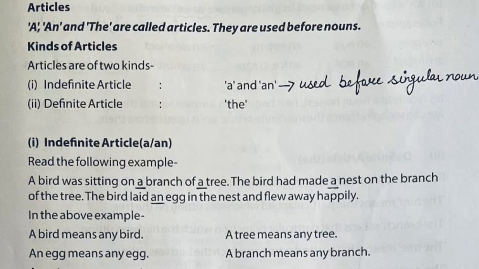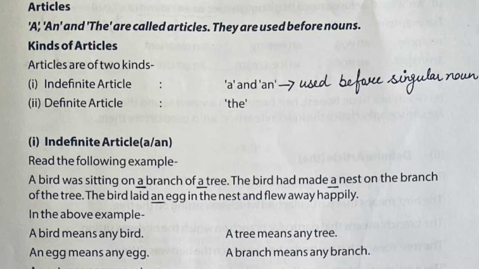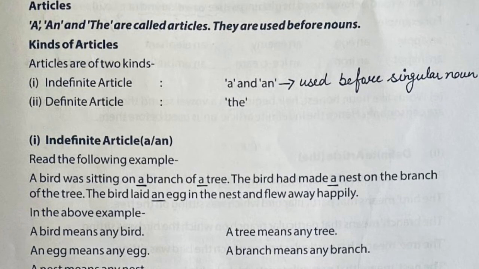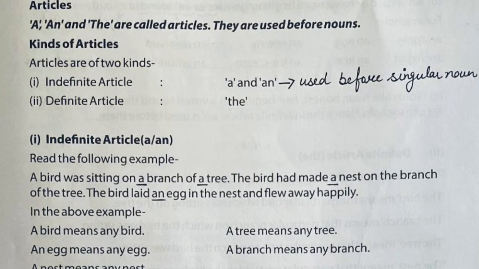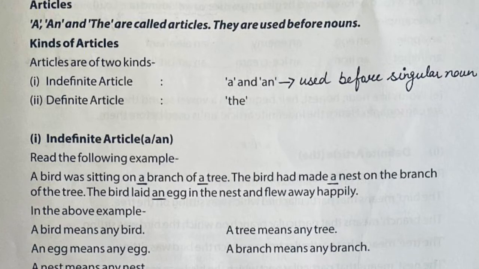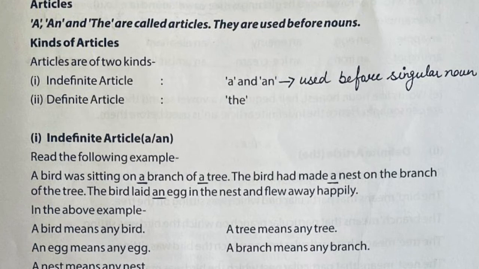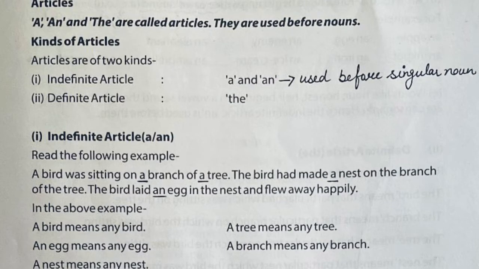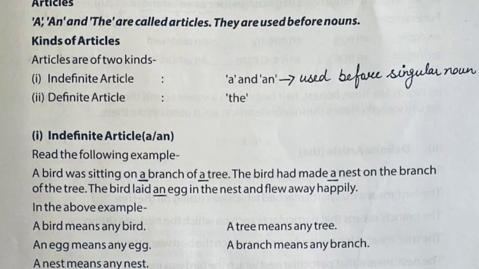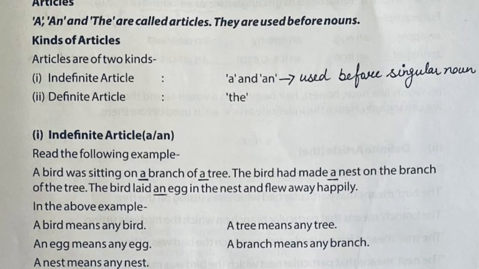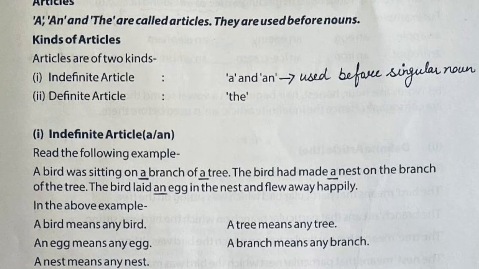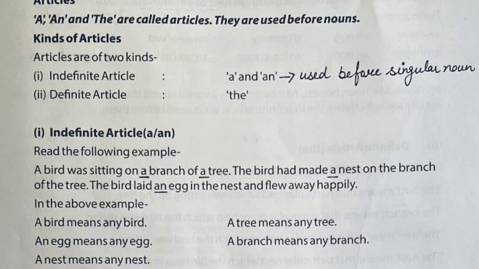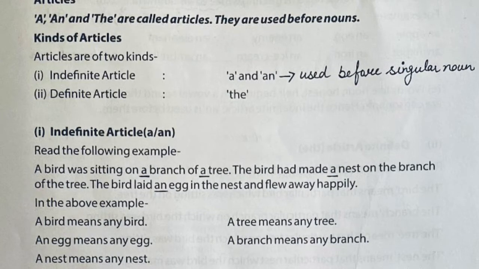A, an, and the are called articles. They are used before nouns. All these three words, a, an, and the are called articles, and they are used before nouns. We have two kinds of articles: indefinite articles and definite articles. Indefinite articles are a and an, and they are used before a singular noun, and the definite article is the.